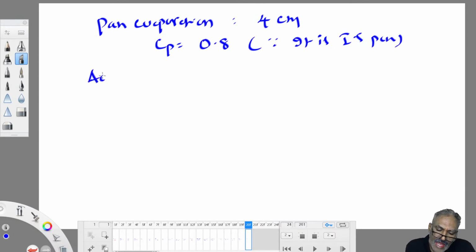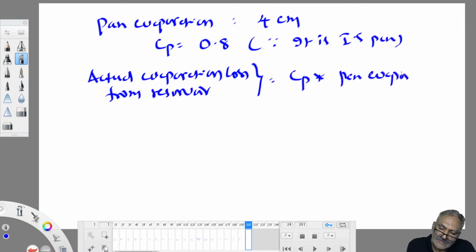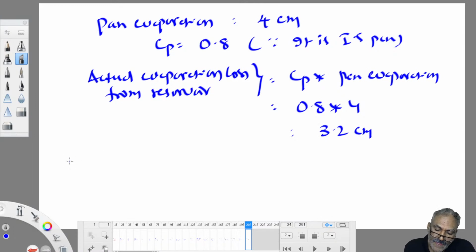So therefore actual evaporation loss from the reservoir on that day is equal to Cp into pan evaporation on that day. So Cp value is 0.8, pan evaporation is 4 centimeter, which is equal to 3.2 centimeter.